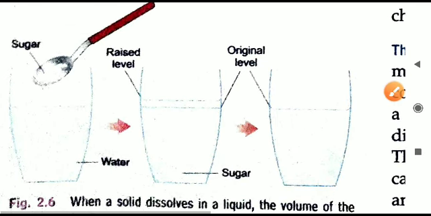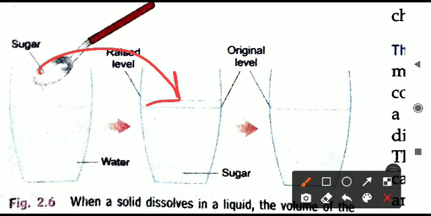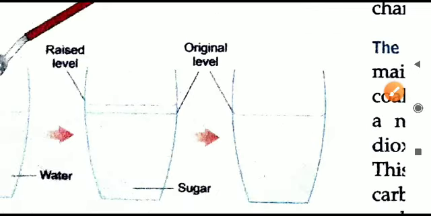After that, what we have to do? After that, we have to add some sugar. When you add some sugar, what will happen? Water will come upwards. See, you can see here the level is this side. This line you can see, the downward line, is the level they have marked, but water has come upwards. So this is just on adding the sugar.